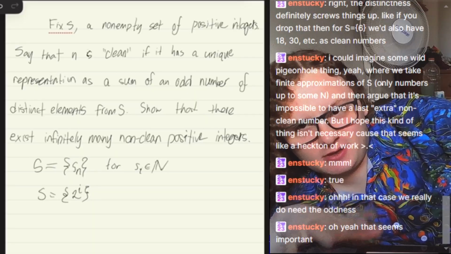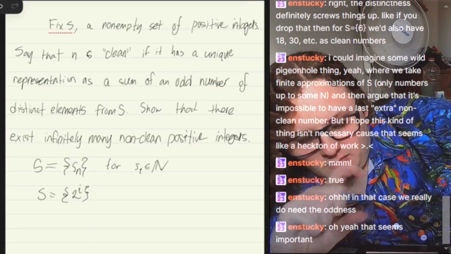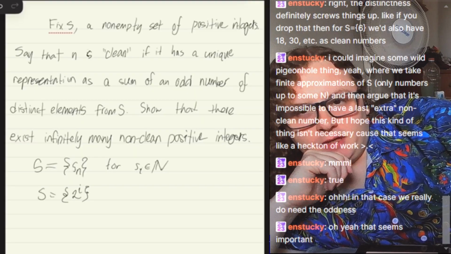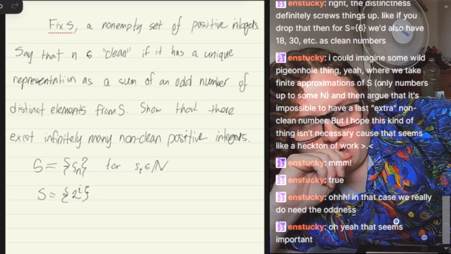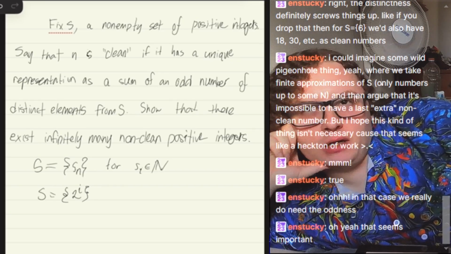And we can't do the same trick with 3 to the i because of the distinct keyword. In the case of 2 to the i, there are clearly an infinite number of numbers that don't have a representation. But how to show there's not something else that breaks it?